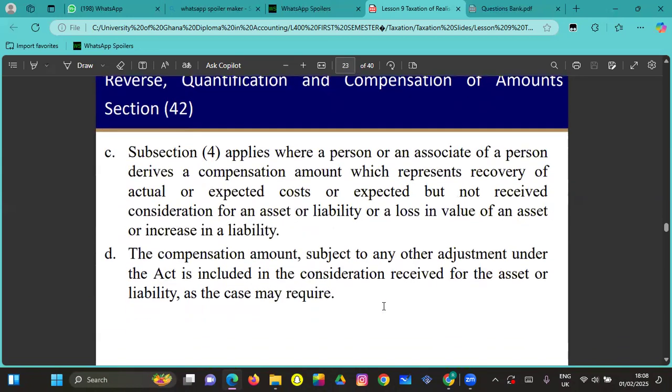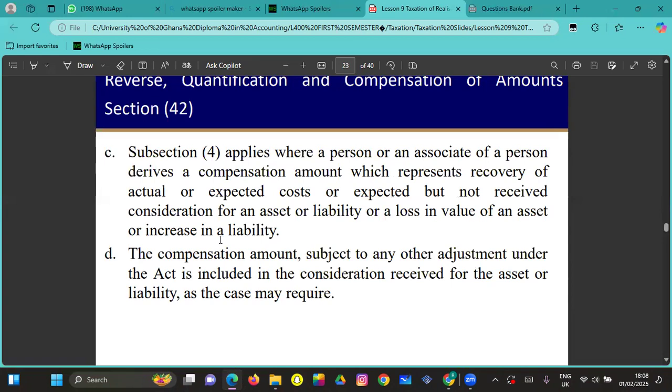So subsection 4 applies where a person or an associate of a person derives a compensation amount which represents a recovery of actual or expected cost, or expected but not received consideration for an asset or liability, or a loss in value of an asset or increase in liability.